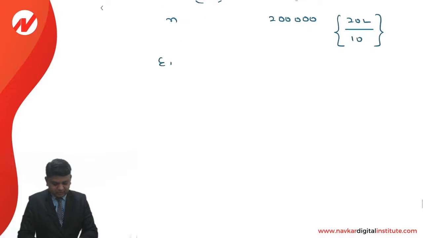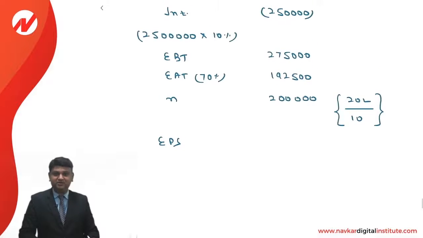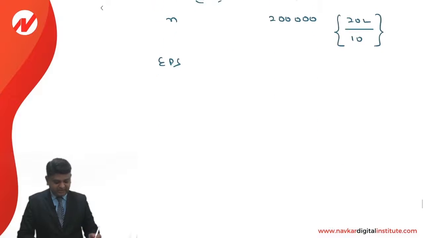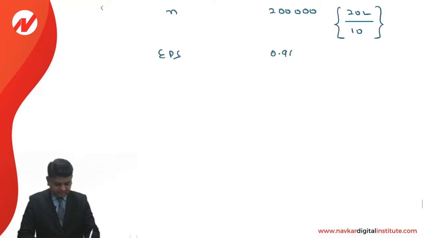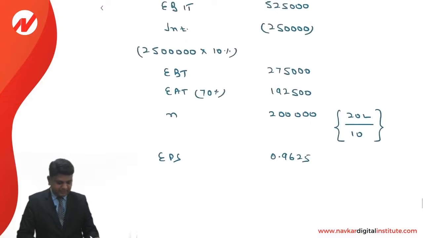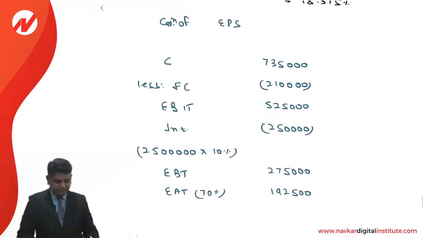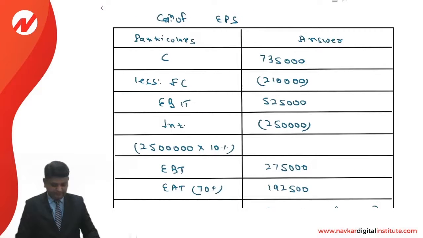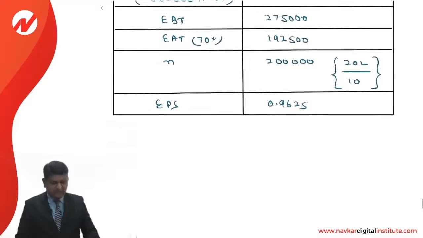So this will be helpful to us to calculate earning per share. 192,500 divided by 2 lakhs is 0.9625. This is the way we can make the calculation of earning per share. Please take down the answer. So this is the way earning per share is calculated.